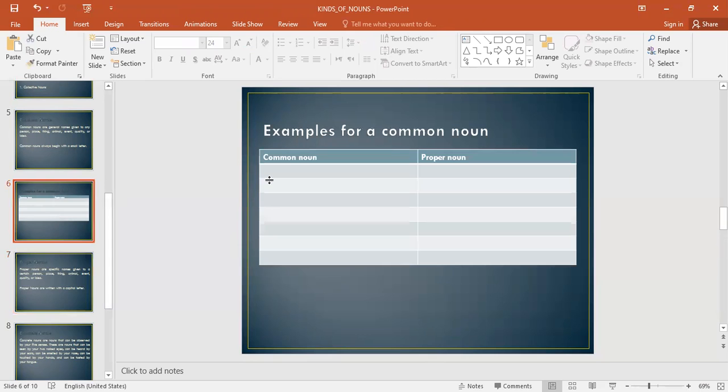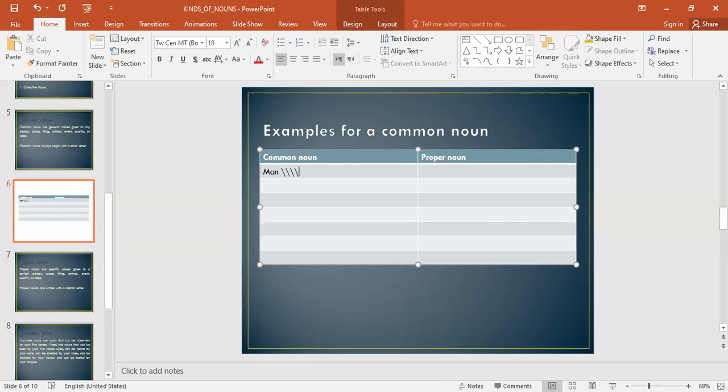So for a common noun, an example, we could say man. This is for people. We can say doctor, author, artist. We said doctor, dentist, mom, dad.